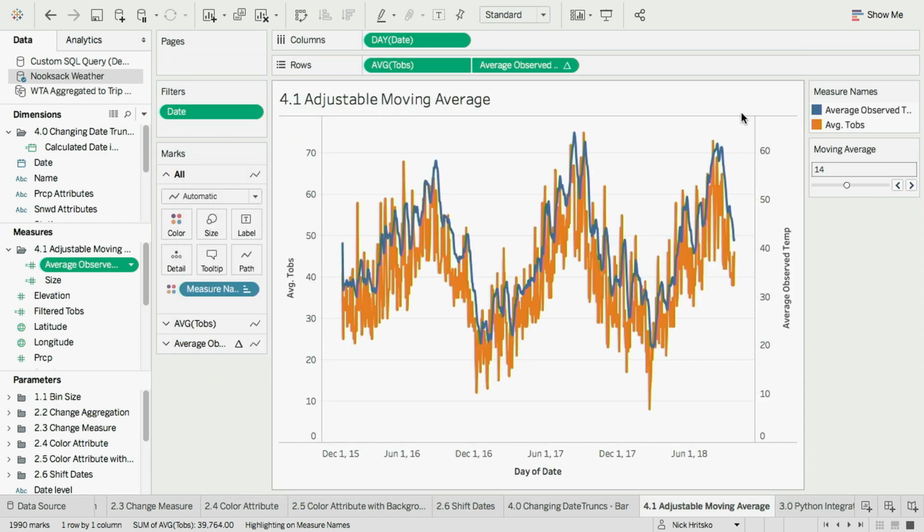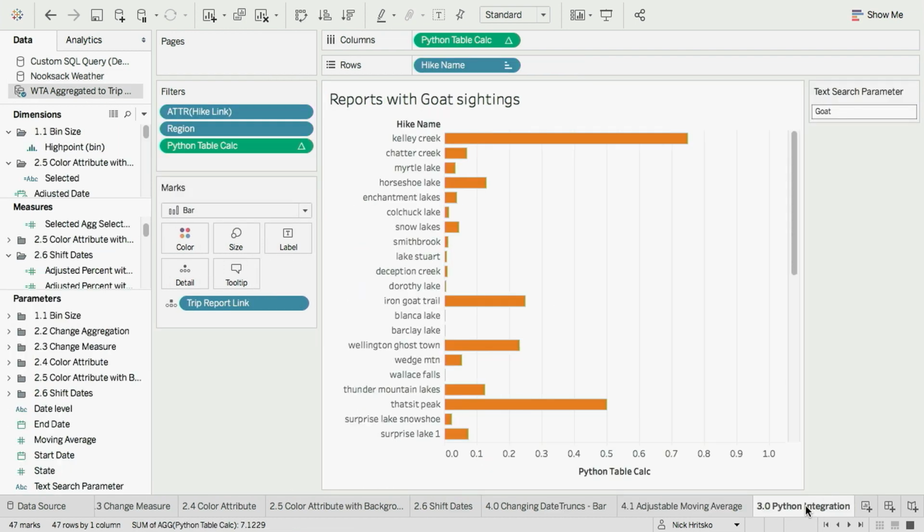So that's how parameters are used inside of Tableau. But there's a whole other set of scenarios for parameters where we're interfacing with other products and platforms. And one of those that we can do is we can actually use a parameter to drive behavior in Python. So we've got all these observations. I told you people are writing down notes, and we want to search through those notes to find certain keywords. And Tableau can do some string comparison, but we can do that in Python pretty easily as well. And in the future, maybe we would want to do some additional text analytics.